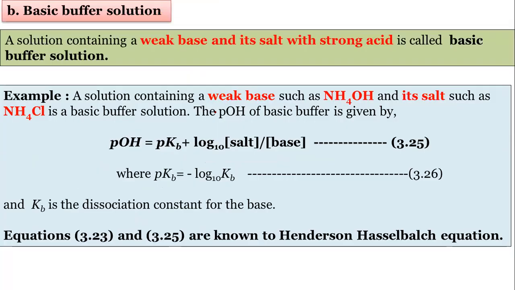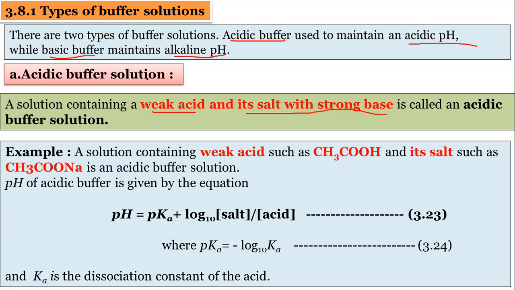We will see this in the next slide. First we will discuss the acidic buffer solution. Now you understand, it is prepared with a weak acid and its salt with a strong base. The example given here is a solution containing a weak acid, acetic acid, and its salt, sodium acetate, a salt with a strong base. This is an example of an acidic buffer solution.